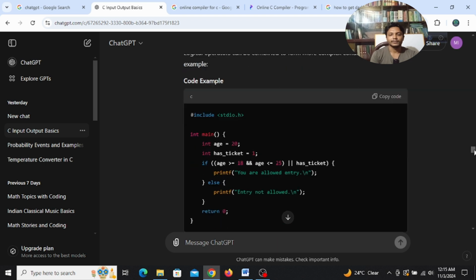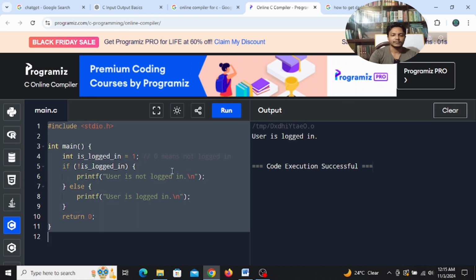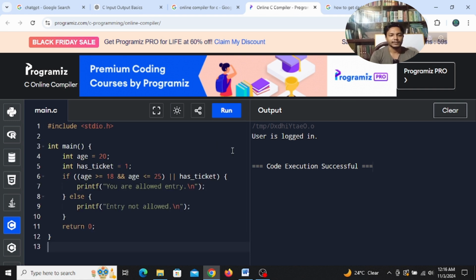Here we are combining operators to give us a little bit of complexity, right? Age is 20 and has ticket is 1. Here the condition is that age should be greater than or equal to 18, and age should be less than or equal to 25. That means our age has to be between 18 and 25, right? Or has ticket.